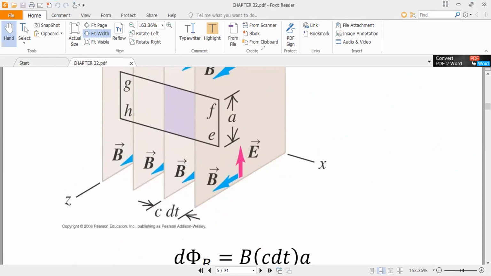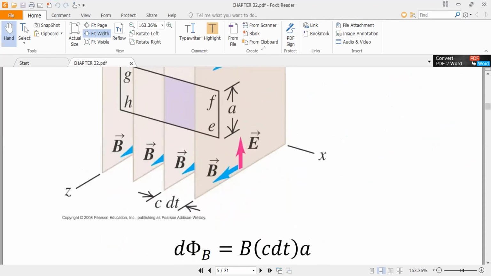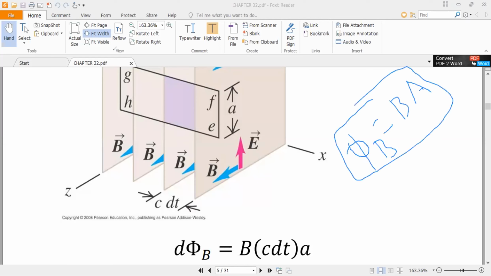You know that magnetic flux is equal to B into area, where B is the magnetic field and A is the area of the region.